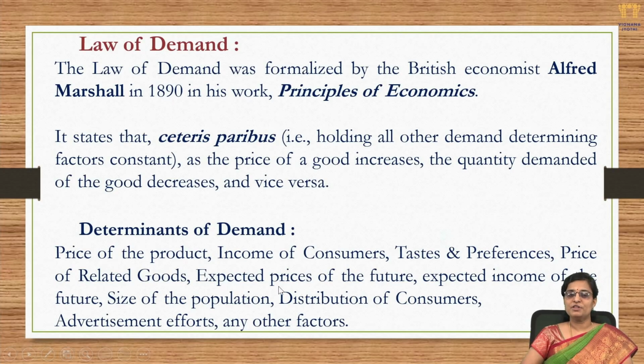Then, expected prices of the future. If a consumer expects that prices in the future would increase, he would tend to buy more today. And if he expects the prices would decrease, then he would stop purchasing today because he will wait for tomorrow when the price would be lower. Then expected income. If he expects a change in income later, either an increase or a decrease, that would also affect the amount of the product he would purchase now.